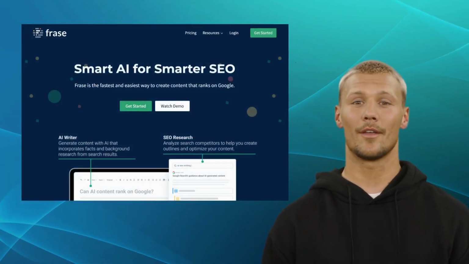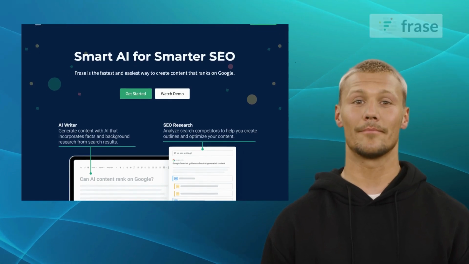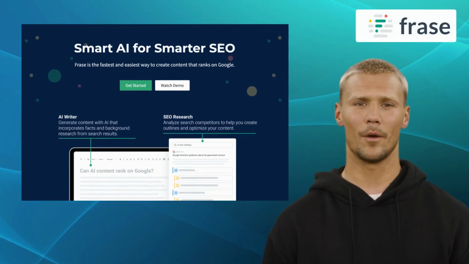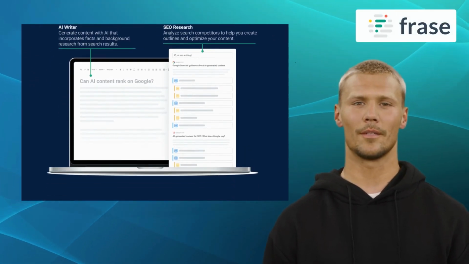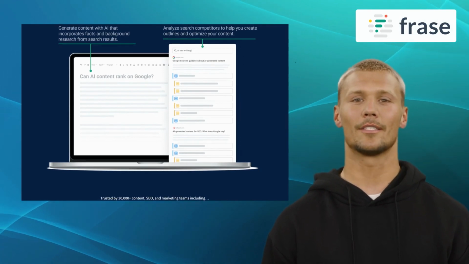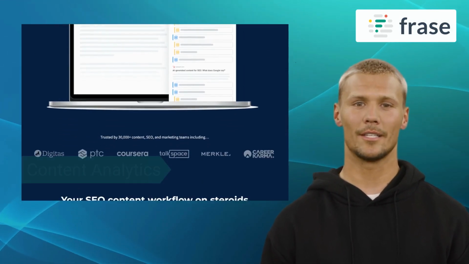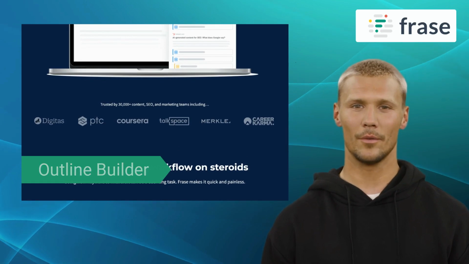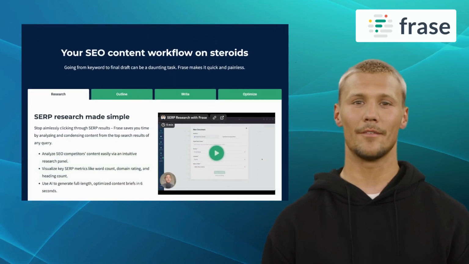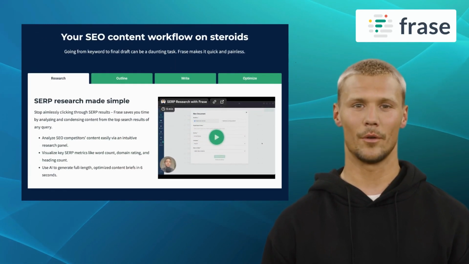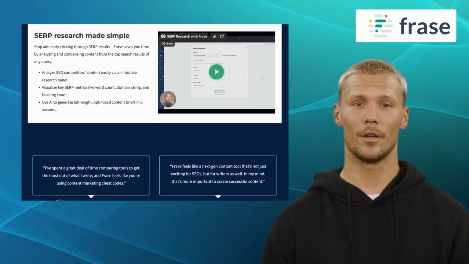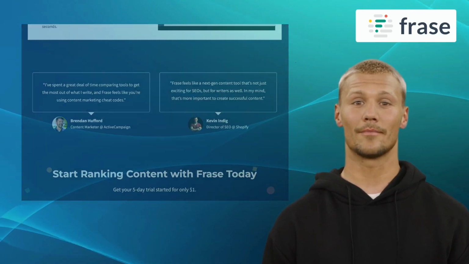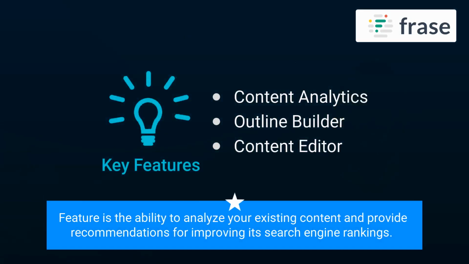The fourth alternative on our list is Frase Io. Frase Io is an AI-powered content optimization tool that helps you create SEO-friendly content. It offers features like content analytics, outline builder, and content editor. If your goal is to enhance your content's visibility, Frase Io can be your go-to platform to meet every requirement. Its standout feature is the ability to analyze your existing content and provide recommendations for improving its search engine rankings.